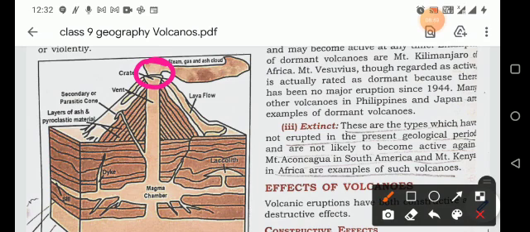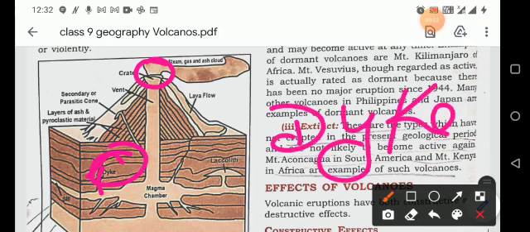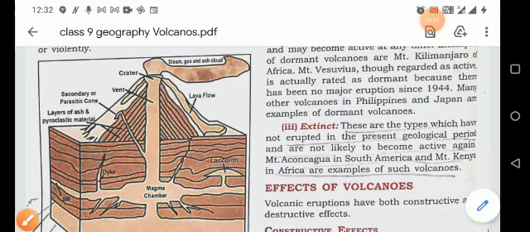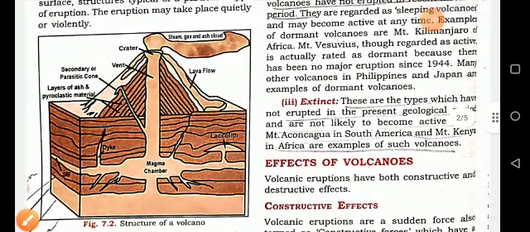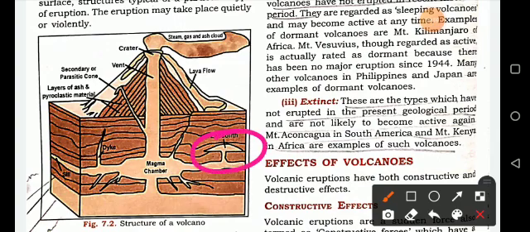And when magma comes up but stops in the middle, below the surface, that is called a dyke. And when magma comes up and forms like an umbrella, that is your laccolith.